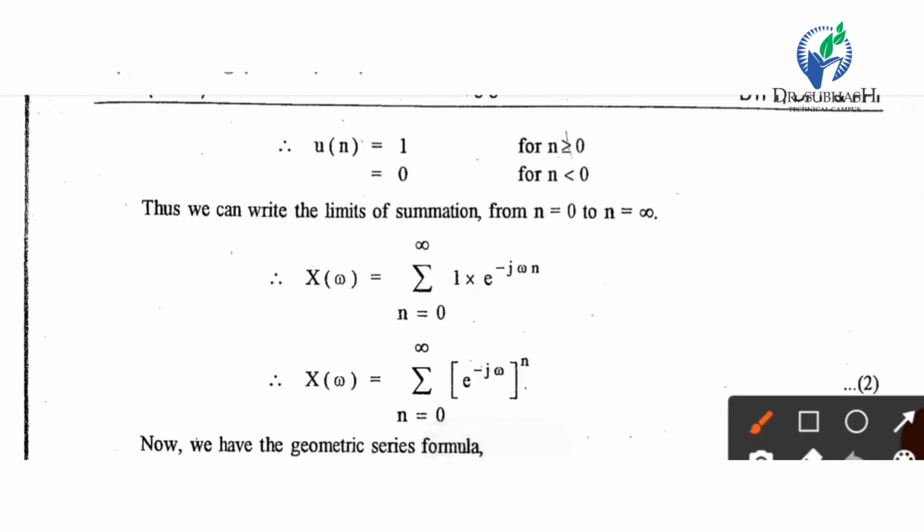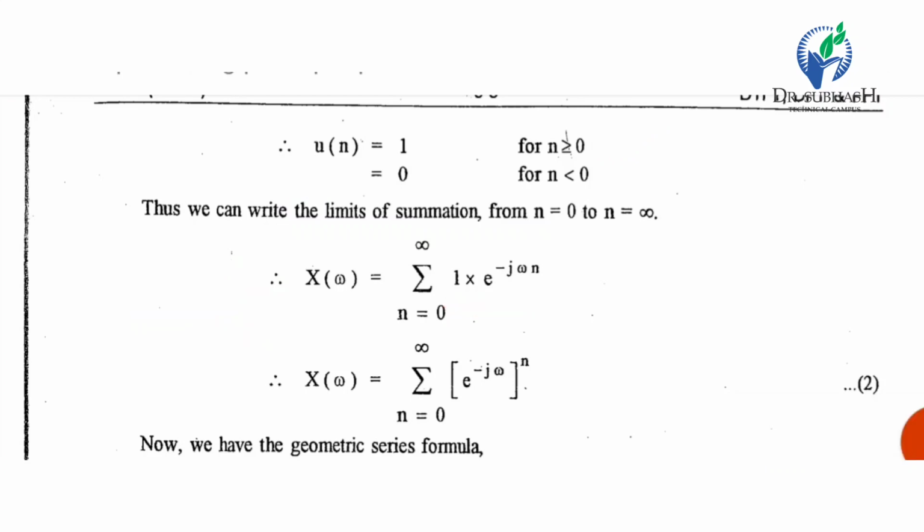Because u of n equal to 1 for all values of n greater than or equal to 0, and 0 for n less than 0. So on the negative side there are no values, on the positive side and at n equal to 0 all the values are 1. So now after changing the limit and putting x of n, X of omega equal to summation n equal to 0 to infinity, values are 1, so e raised to minus j omega n.